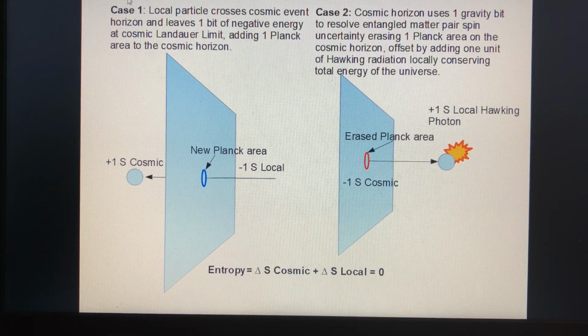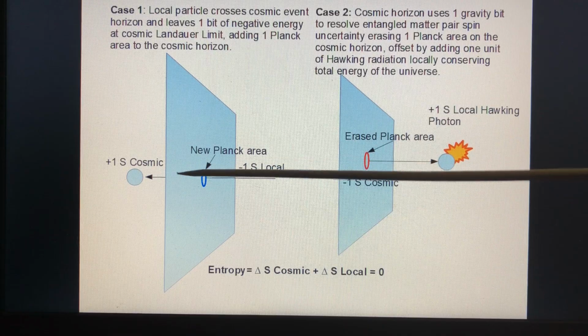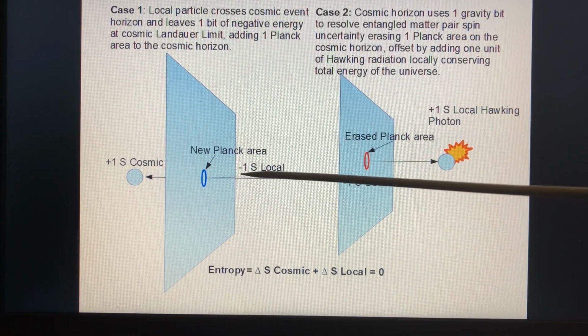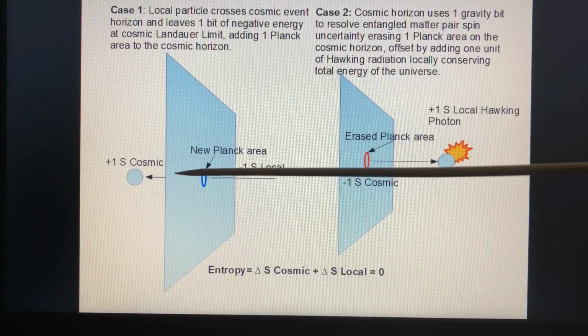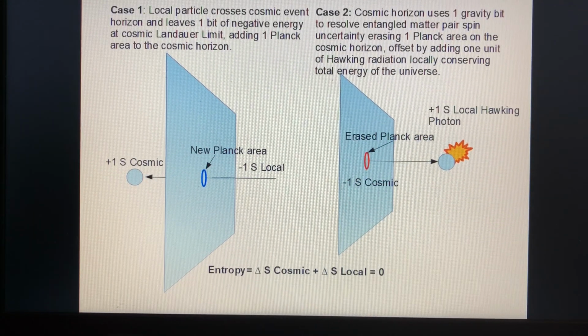Case one. A local particle crosses a cosmic event horizon and leaves one bit of negative energy at the cosmic Landauer limit, adding one Planck area to the cosmic horizon. So here we can see that there's a particle and it crossed the cosmic horizon, so it's no longer causally attainable, so -1 S local. But then the cosmic horizon expanded one Planck area.